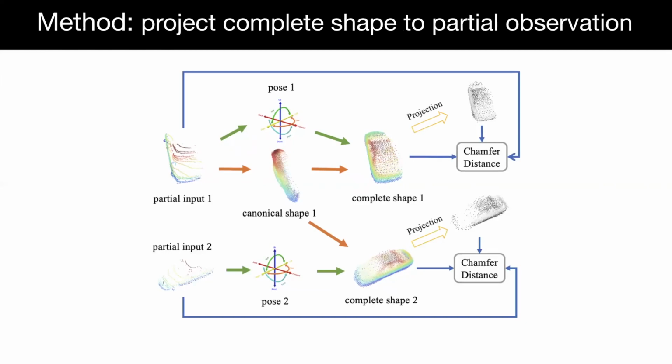Moreover, using our knowledge of how the sensor acquires observations, we can simulate which points on the surface are observed based on the estimated complete shape and the estimated pose. We can then force the generated point cloud to match the true observation. We also introduce a simple, flexible, and efficient way to infer the surface points.